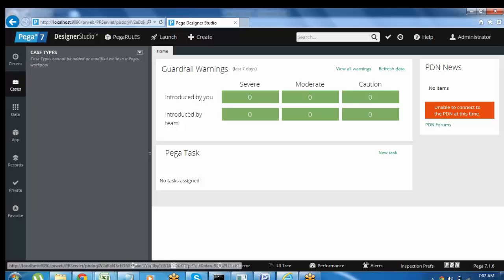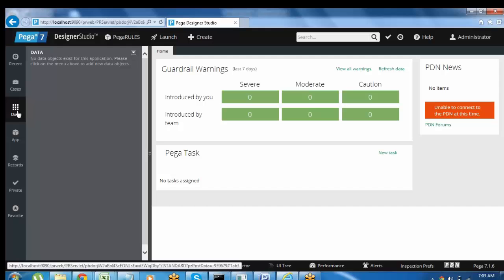You can see the list of all the cases in the cases explorer. When you divide the application into different modules, those modules will be displayed under the cases category. Cases are nothing but the different modules in the application, and data is nothing but all the data pages. The declare pages concept is there, and all the data pages we can see from the data explorer. This is also a new concept in Pega. Cases is a new concept in Pega 7, and data is also a new concept added in Pega 7.